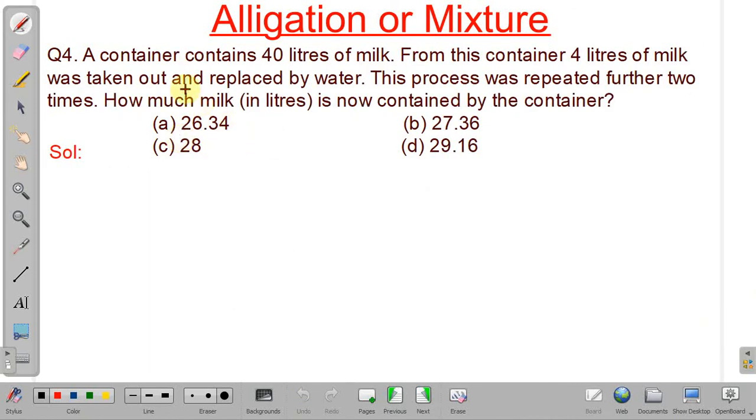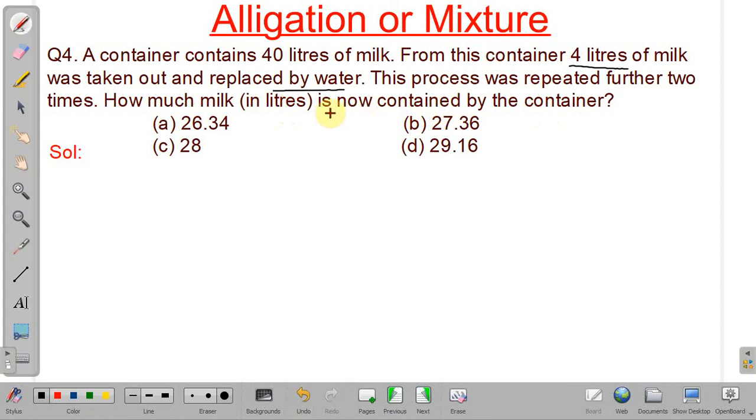See, here it is given a container contains 40 liters of milk, and 4 liters of milk was taken out and replaced by water. So this process was further repeated 2 times, means total number of times this process was done is 3 times. So we have to find the milk remaining in the container.